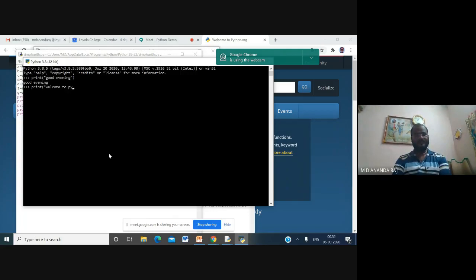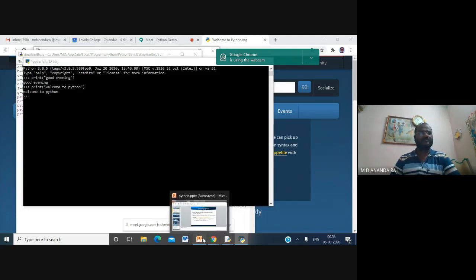Welcome to Python. So you can see the output. One more thing in Python, no need to terminate any line by using the semicolon. Directly you can type without the semicolon, and you can execute your code. So these are the three methods by which you can run your Python program.